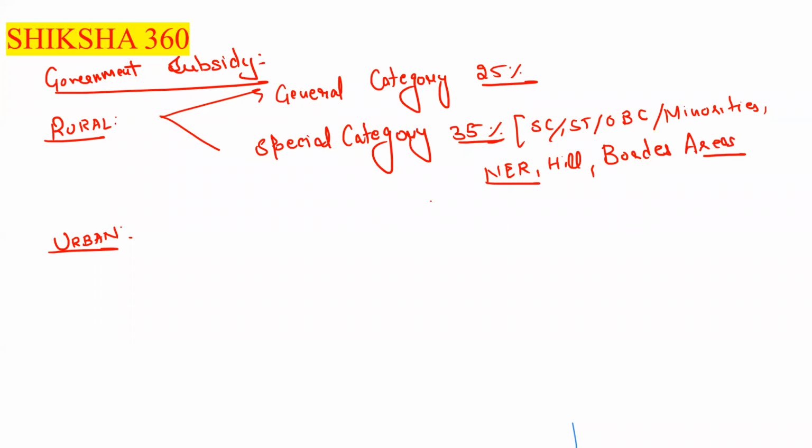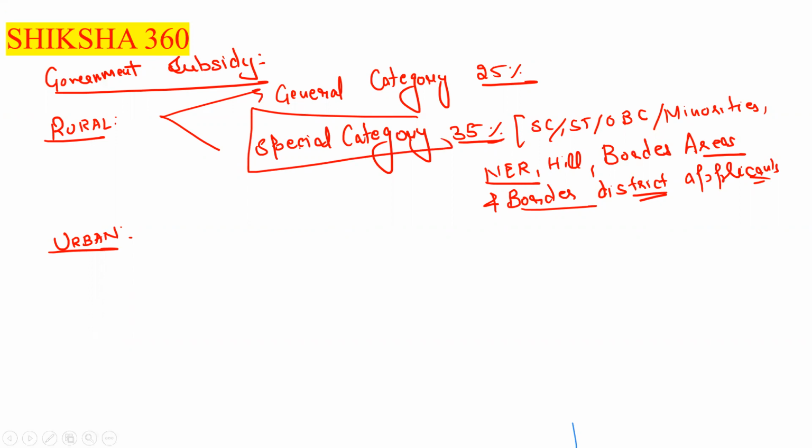Northeastern region and border district applicants, basically these are to be under the special category. Under the general category, it is to be 25%, and under the special category, it is to be 35%.